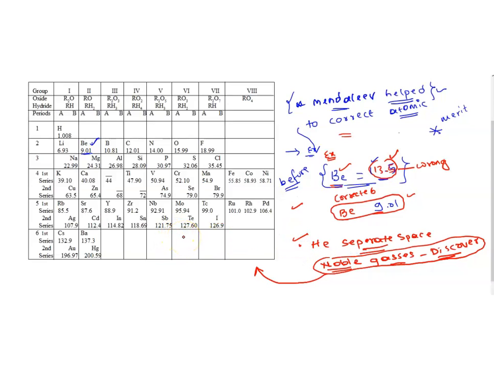Before him, we had Newland and Dobereiner. They didn't worry about this. Newland even said that we have only 53 elements and we are not going to discover any elements in the future. But Mendeleev was a completely open person. He considered all the possibilities which could happen in the future. Because of that, he left a separate space for accommodating noble gases in his table. Later on, that has been proved also.